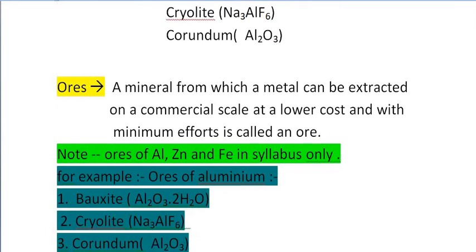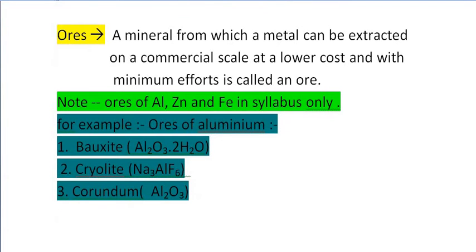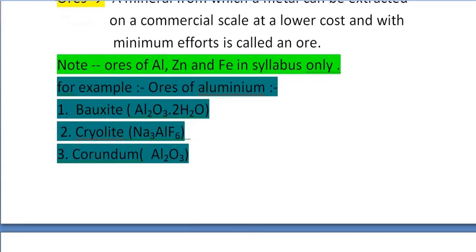So ores, all our ores are a type of mineral from which a metal is extracted for our benefit. For example, if I talk about ores of aluminium, bauxite, from bauxite aluminium metal is extracted and that extraction gives you the benefit. Cryolite and corundum, these are specially the ores of aluminium. So specifically in our syllabus, aluminium, zinc and iron ores are only present, rest ores are not in your syllabus.